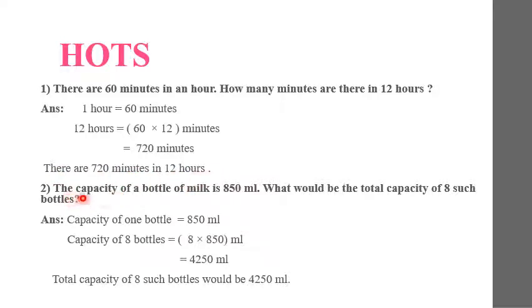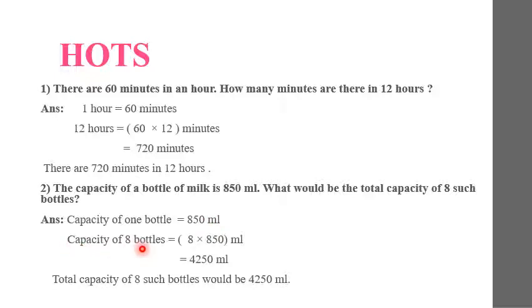Next one: the capacity of a bottle of milk is 850 ml. What would be the total capacity of 8 such bottles? Children, we are given the capacity of 1 bottle. So by using the capacity of 1 bottle, we have to find out the total capacity of 8 bottles. So let's solve it. Capacity of 1 bottle is equal to 850 ml.